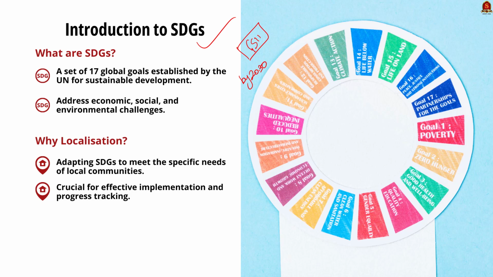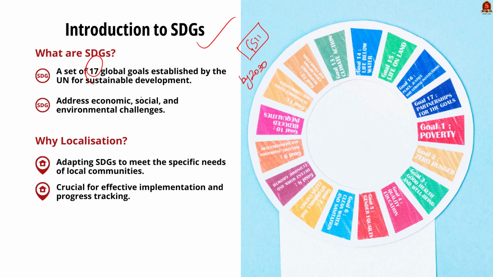So let's start with the introduction part. Here you can write about SDGs. SDGs, or the Sustainable Development Goals, are a set of 17 global goals established by the UN as part of the 2030 Agenda for Sustainable Development. The goals are designed to address a wide range of interconnected global challenges and thereby promote economic, social, and environmental development. Even though they are an umbrella goal, localization is necessary to achieve the local needs.